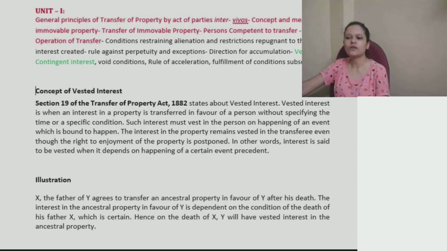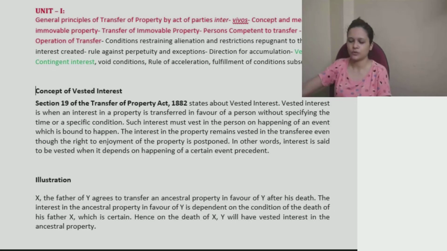So what is the concept of vested interest, first of all? It is defined under section 19 of Transfer of Property Act. Section 19 mentions vested interest. What is vested interest? It is when an interest in a property is transferred in favor of a person without specifying the time or a specific condition. That means I'm not putting in some condition or specific time frame.